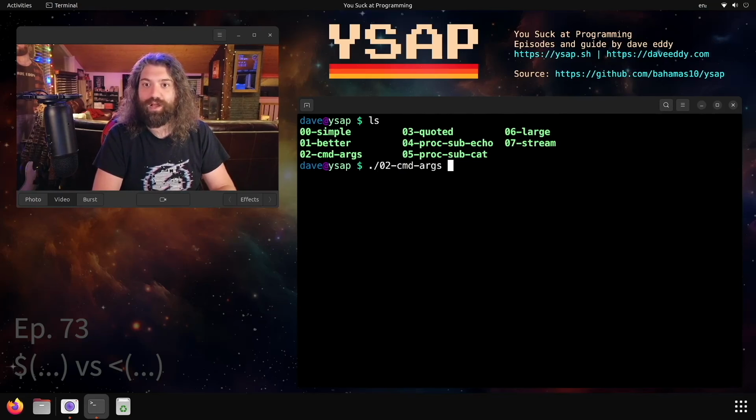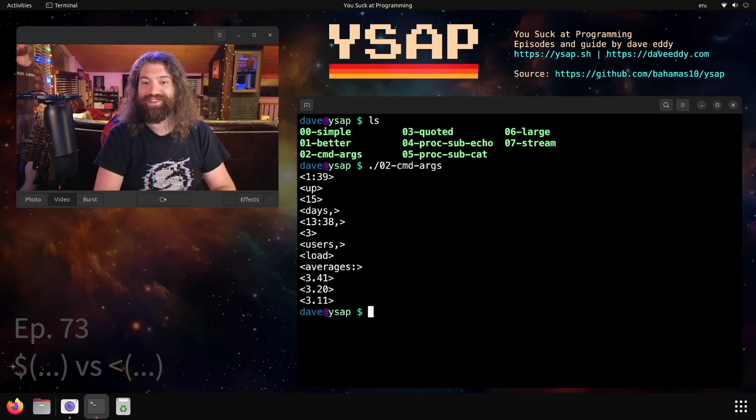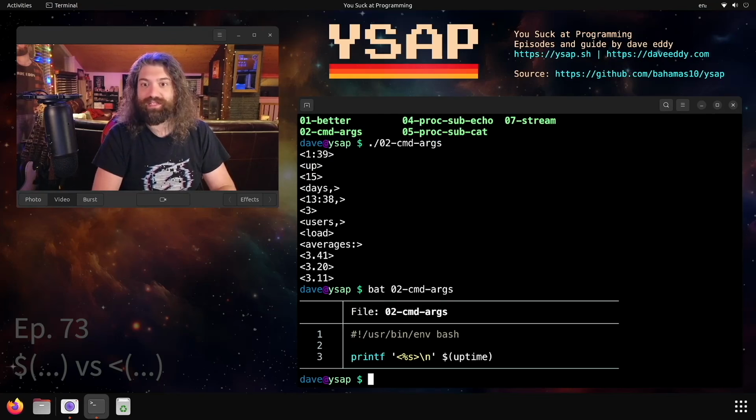So what happens when we run that? We get everything, okay? Command substitution gave us that string back, but I'll show you what the script looks like so you can reference it at the same time. It ran the command, got the output, and then the output was passed into this format specifier, which gets repeated for each argument. So each argument was being passed to printf like this.